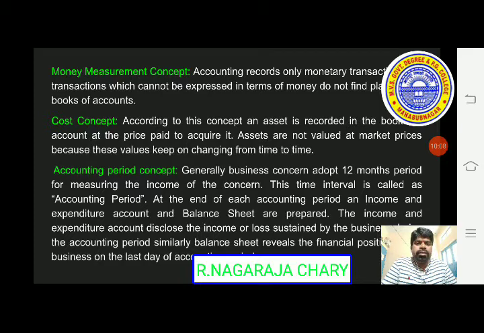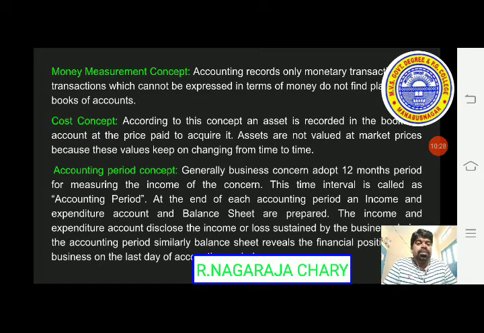Okay, right. Next, cost concept. According to this concept, an asset is recorded in the books of accounts at the price paid to acquire it. Assets are not valued at market prices because these values keep on changing from time to time.